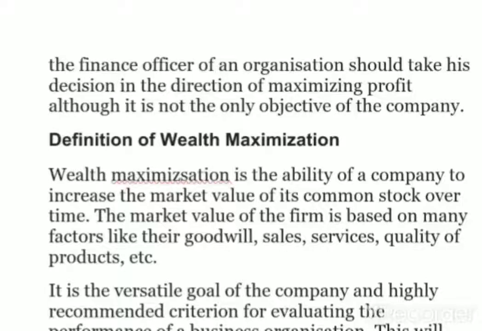Today's decisions taken by the firm increase tomorrow's wealth of the firm. Wealth is a long-term phenomenon, not a short-term phenomenon. Hence, when the firm does all these things, that increases the total wealth of the firm.